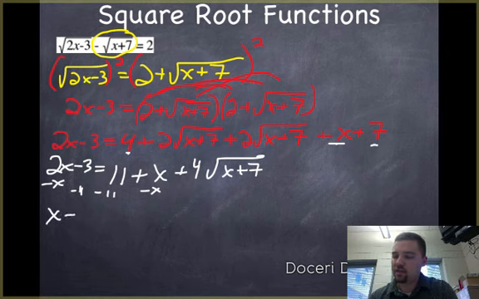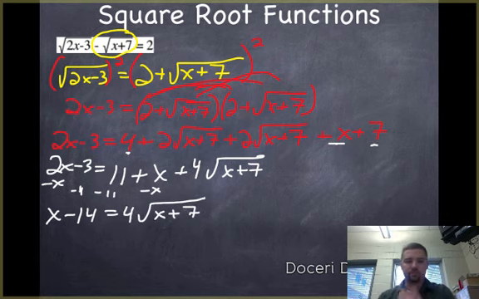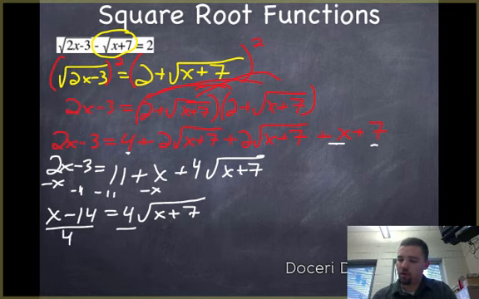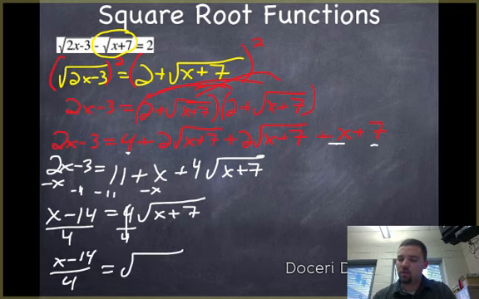Negative 3 minus 11 is negative 14, equal to 4 times the square root of x plus 7. Okay. Next step, trying to get the radical by itself, I'm going to take both sides and divide by 4, and that goes away. So I end up with x minus 14 divided by 4 equals the square root of x plus 7.